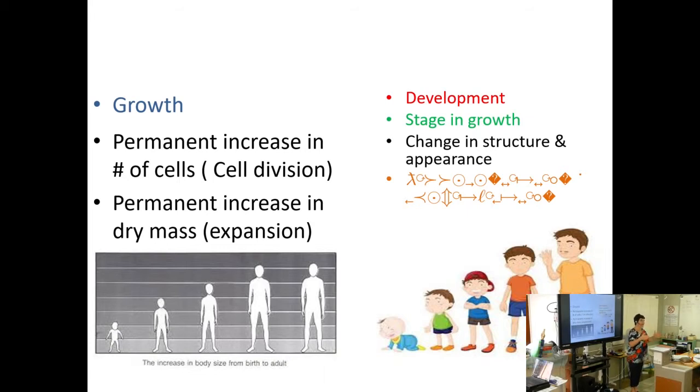And which type of cell division is taking place from zygote to embryo? Is it meiosis or mitosis? Mitosis. Because it is the same genetic material that we want to keep. Okay. But then, with this increase in body size, we also have development. And that is what I want you to understand. Development is a stage that happens during growth.